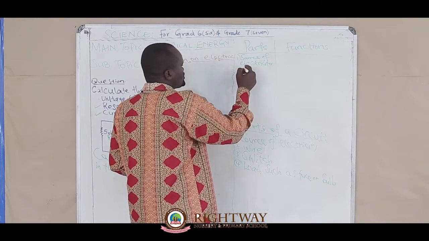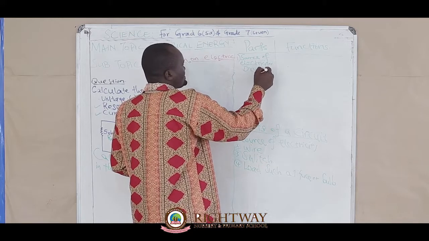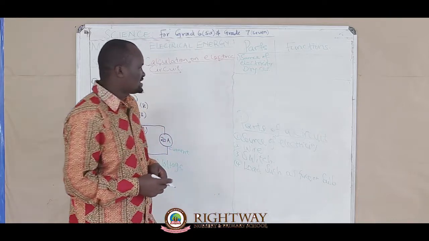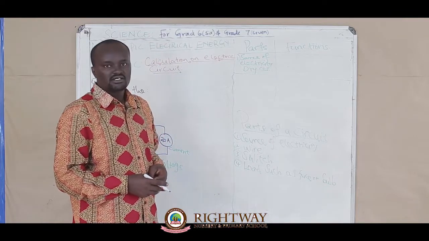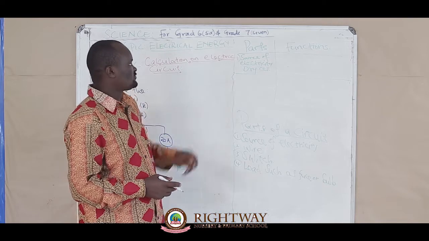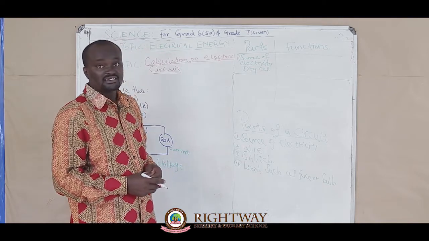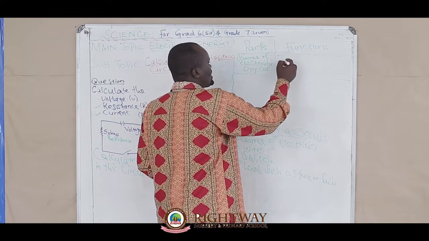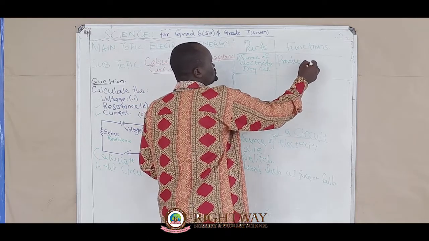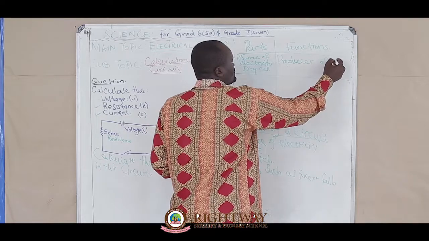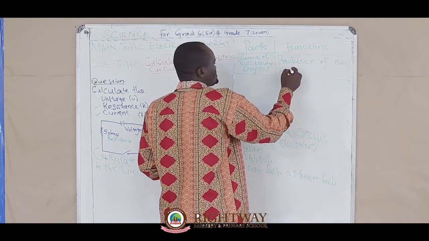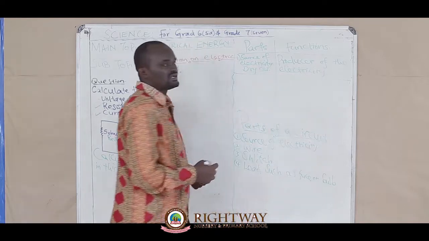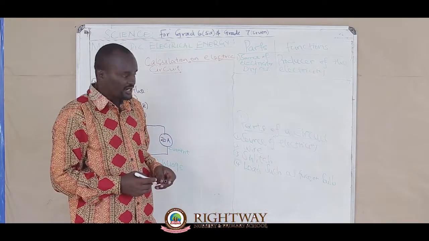In this case, we assume that the dry cell is the source of electricity. What is the function of a dry cell? The dry cell functions as the producer of electricity.